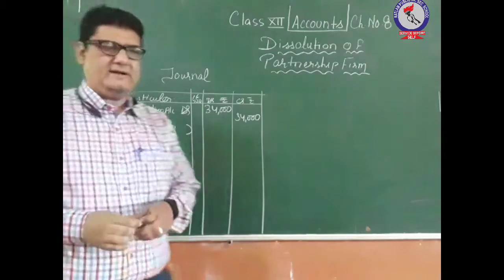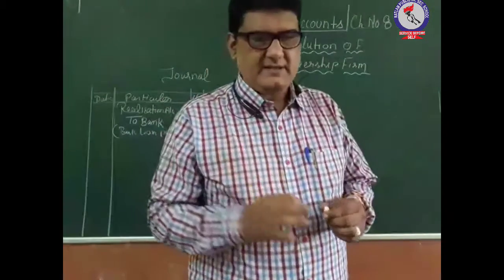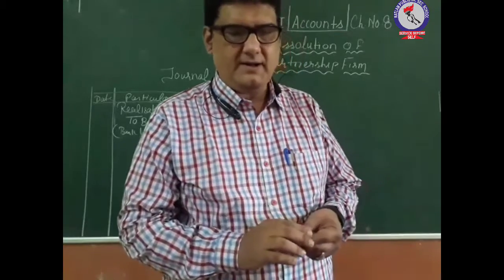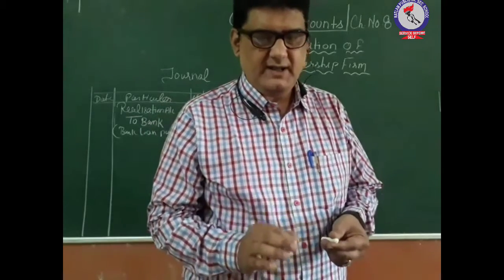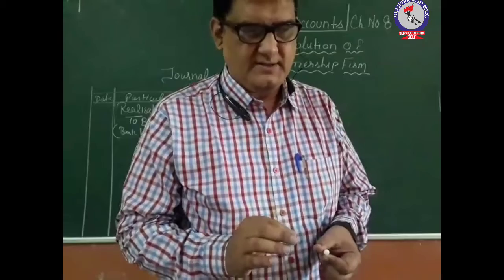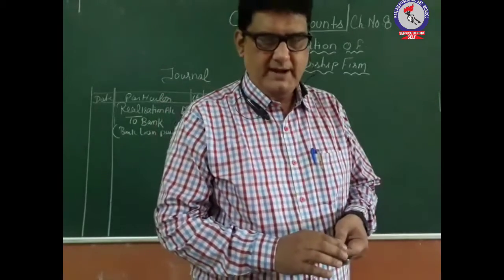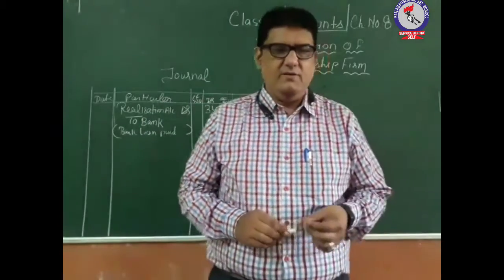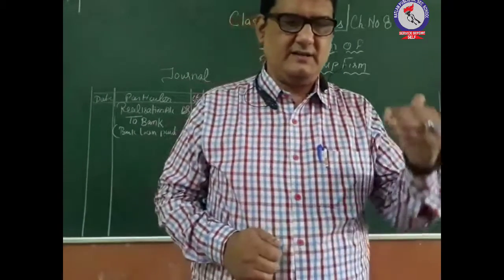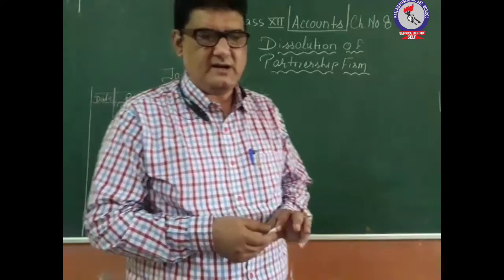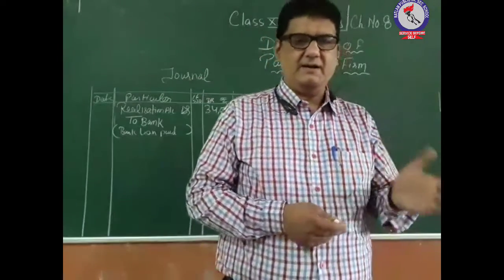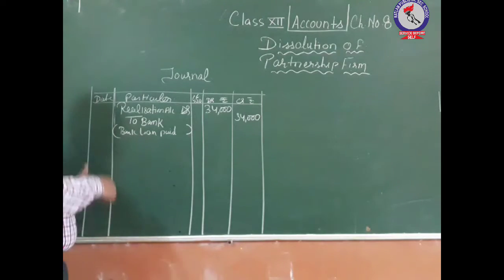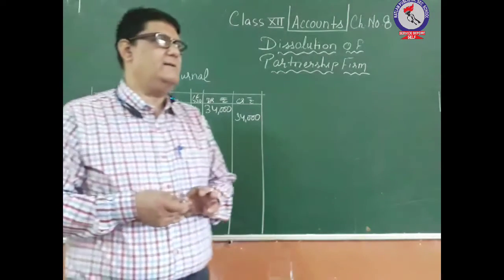Then comes next. It is said that furniture was taken by partner T at 43,000 rupees. तो जो फर्नीचर है वो 70,000 का फर्नीचर था. 70,000 was the value of furniture. It was taken by partner T at 43,000. So no problem, entry बन जाएगी. It will be the furniture which is taken over by the partner.